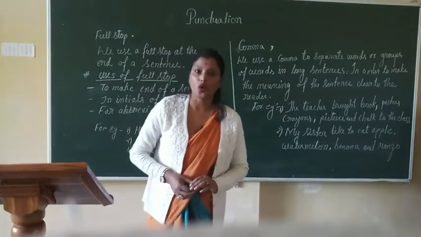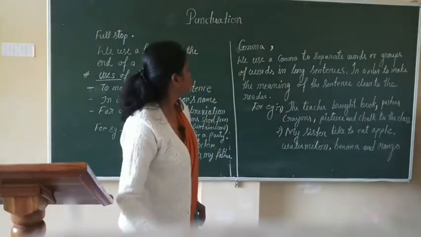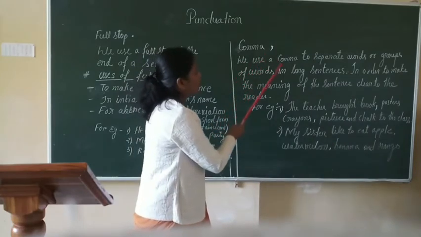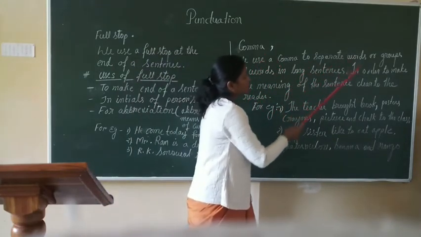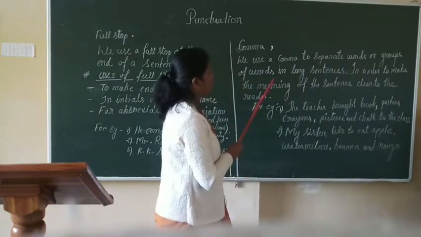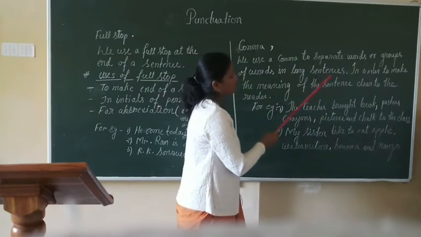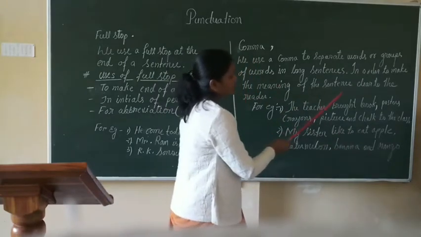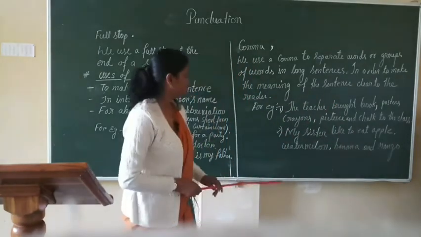Next is comma. This is the symbol of comma. We use a comma to separate words or groups of words in long sentences in order to make the meaning of the sentence clear to the reader.